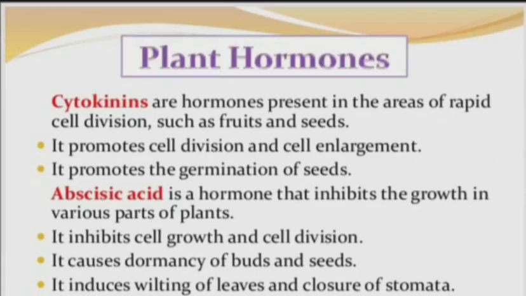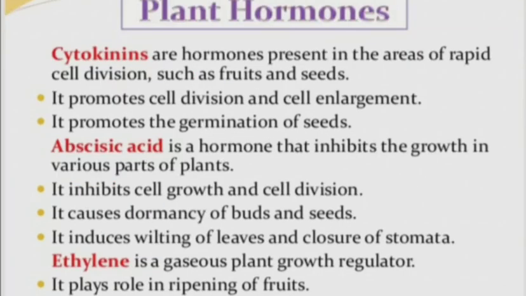A plant hormone like cytokinin. Cytokinin even helps for the growth of the plant body. It is present in the areas of rapid, meaning fast, growth, where we want cell division, formation of the fruits and the seeds. In that area of the plant body we find cytokinin. It promotes cell division, helps for cell enlargement, and helps for the germination of the seeds. So these are all the functions of cytokinins.